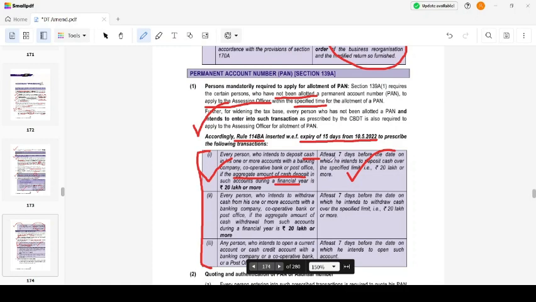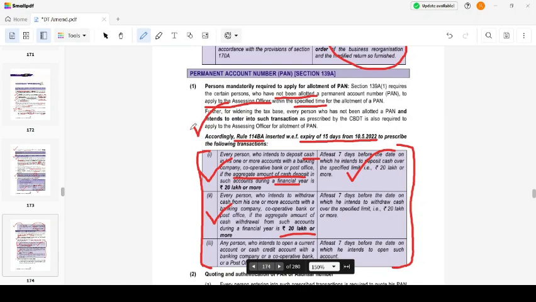At least 7 days time limit. For every case the time limit is 7 days. But from which date? 7 days before the date on which I intend to deposit. Okay, then if I am going to withdraw 20 lakhs or more, similarly, I have to apply to the assessing officer to allot me a PAN at least 7 days before the date of withdrawal, the estimated date of withdrawal.